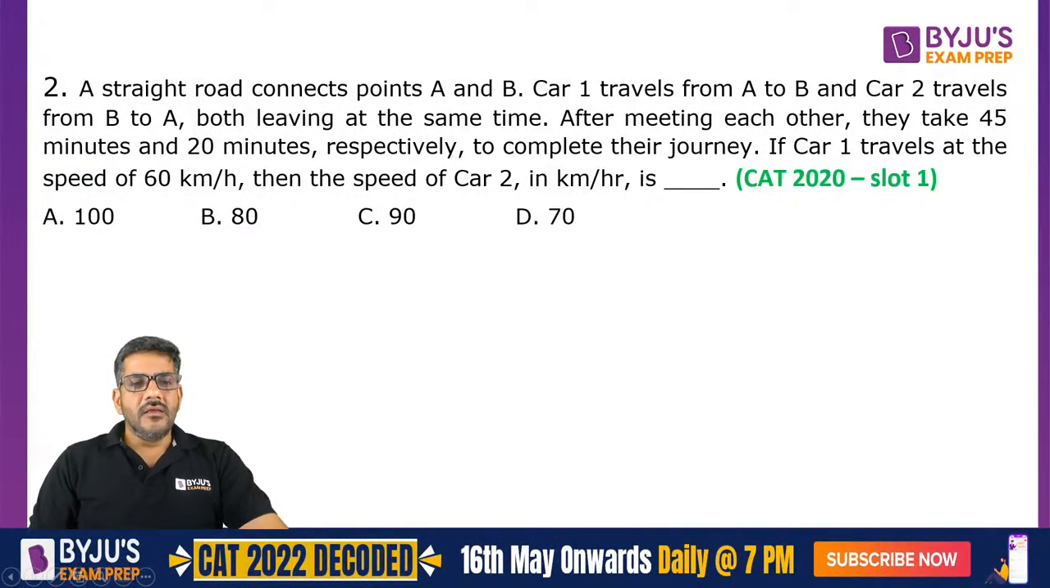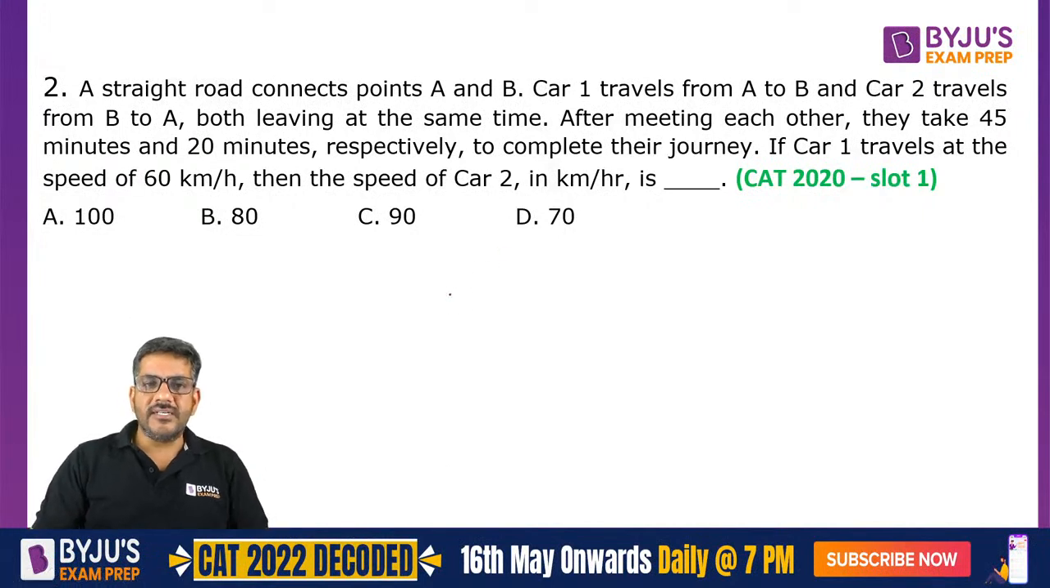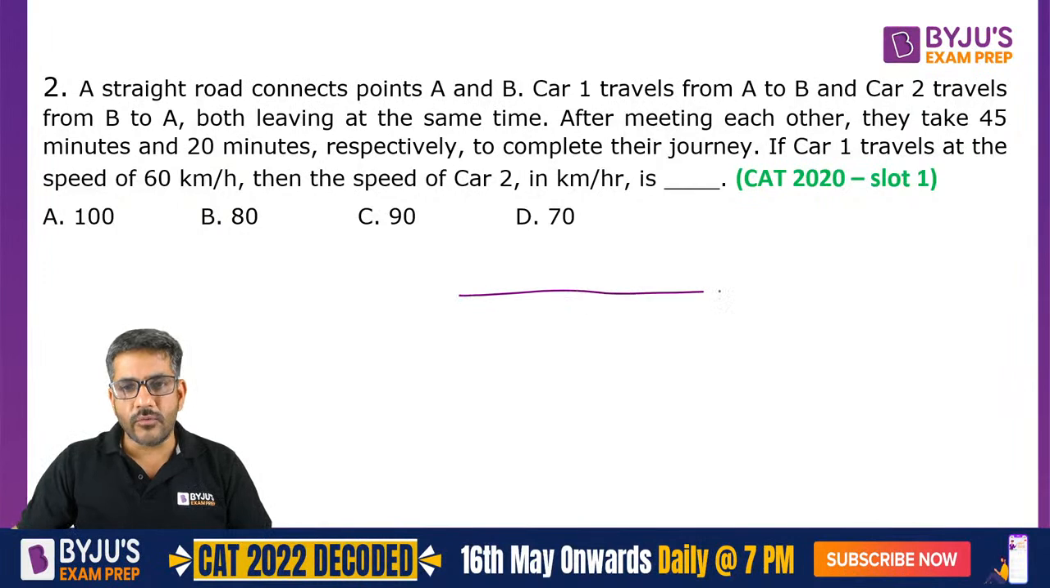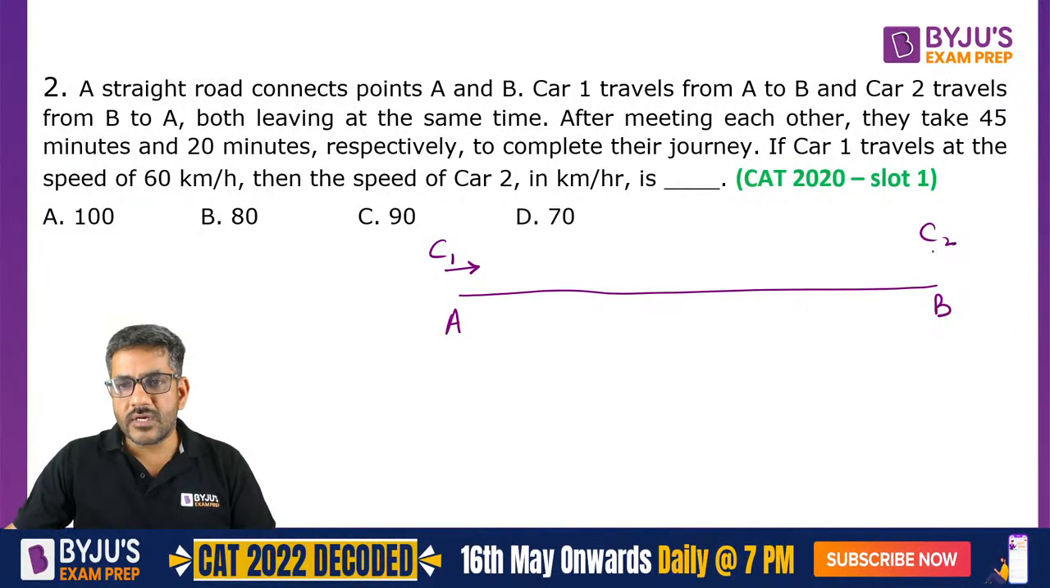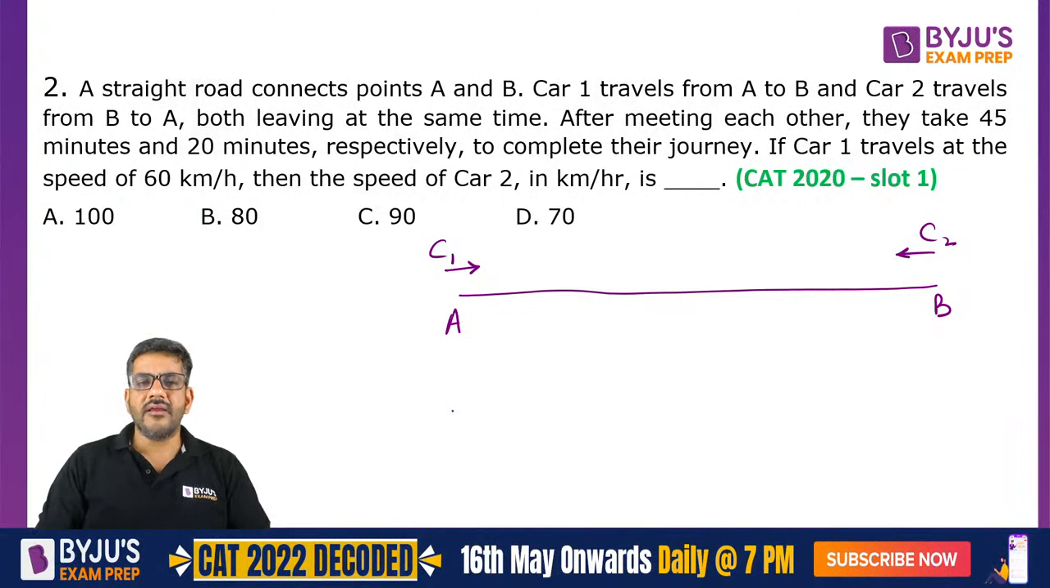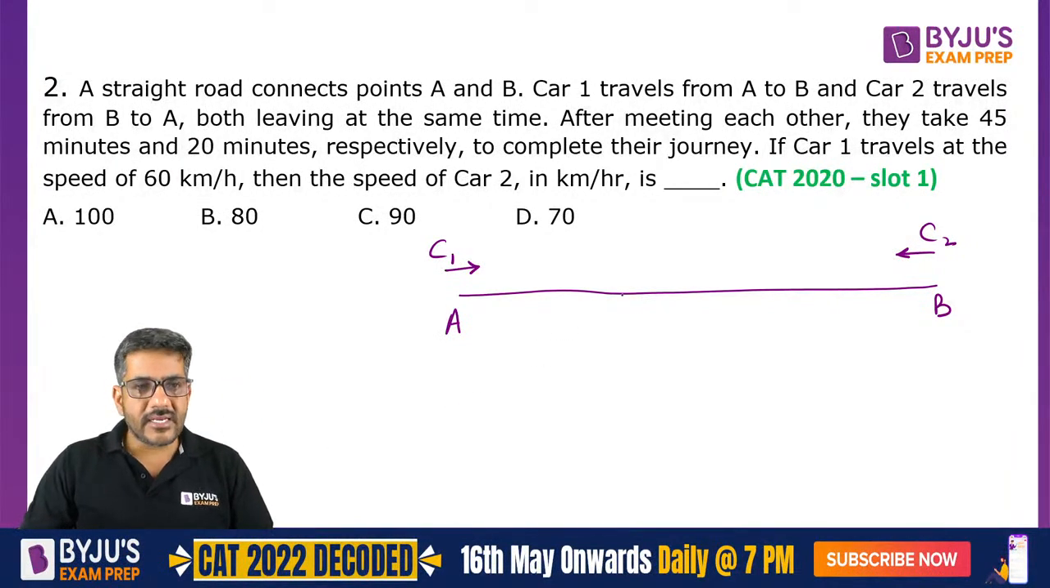Okay. A straight road connects points A and B. Car 1 travels from A to B and car 2 travels from B to A. So these are the 2 points. One point is A, one point is B. Car 1 travels from A to B, यहाँ से वहां जा रही है. Car 2 travels from B to A, यहाँ से वहां जा रही है. Both are leaving at the same time.